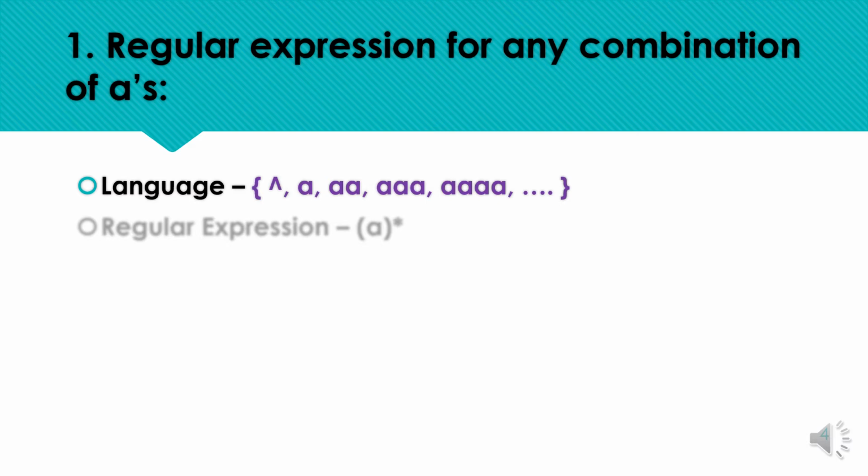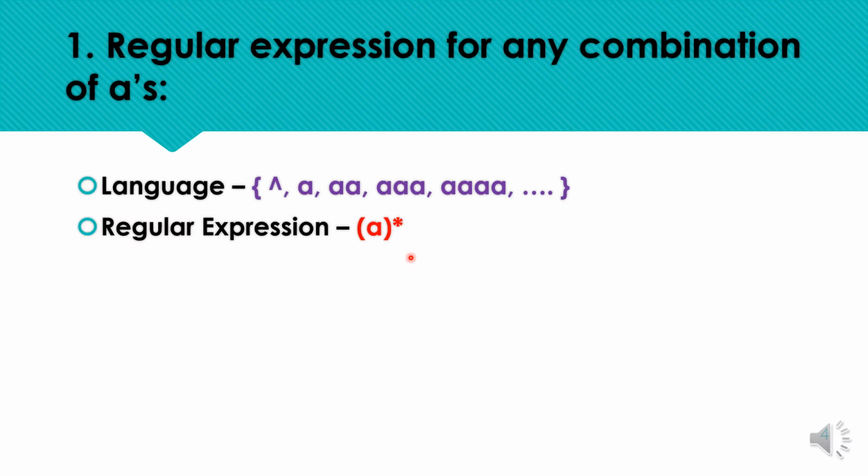If we are talking about any combination, that means it covers the null as well. So the language should accept the null as well. The string of acceptable strings can be null. First of all, null should be acceptable. If null is acceptable, we can recall that the initial state will be the final state, and further single A, double A, or any number of A's are acceptable. Then the corresponding expression is going to be A with star.